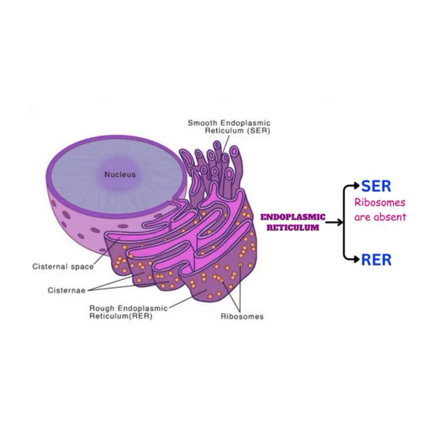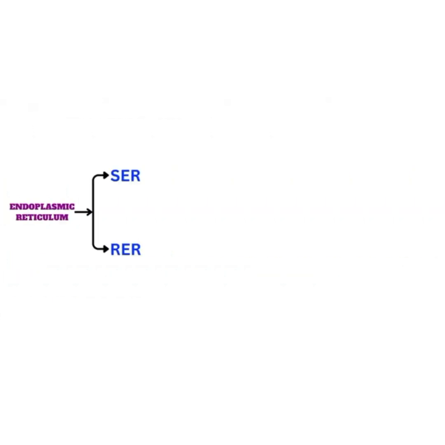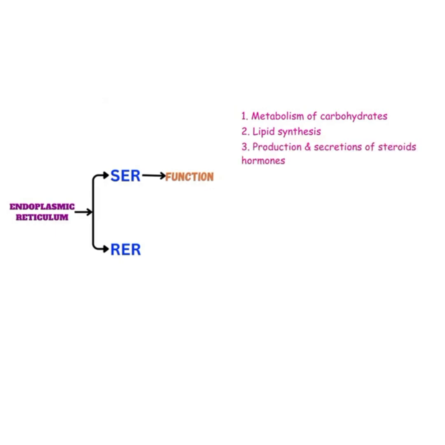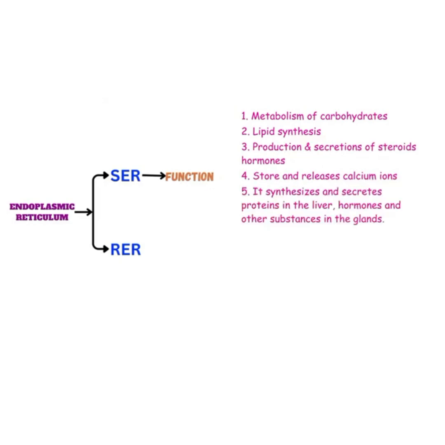In rough endoplasmic reticulum, the ribosomes are embedded in its structure. The main functions of smooth endoplasmic reticulum are metabolism of carbohydrates, lipid synthesis, production and secretion of steroid hormones, and storing and releasing calcium ions.